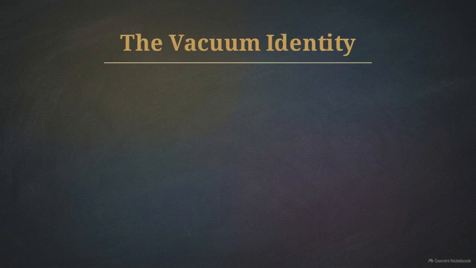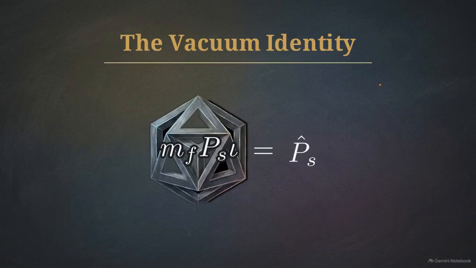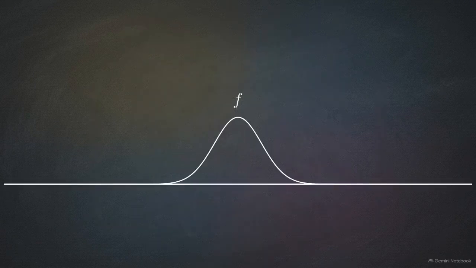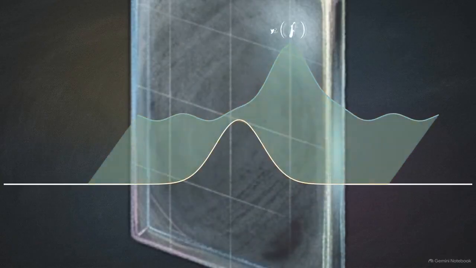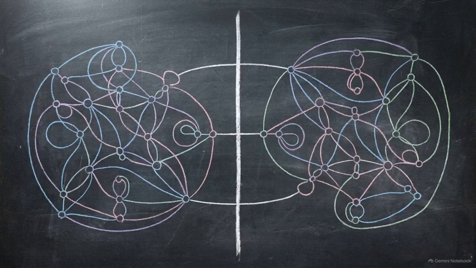This takes the form of a specific equation, the vacuum identity. Mathematically, m sub f times p sub s times iota must equal p hat sub s. Proving this requires us to embed the state, evolve it through the mixed operator, and marginalize it back to reality. If the equation balances, the gap between the real and mixed adelic dynamics is resolved.